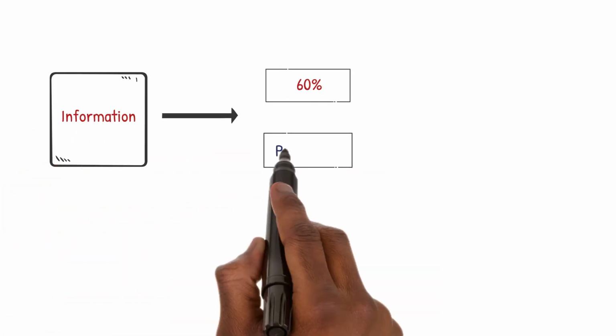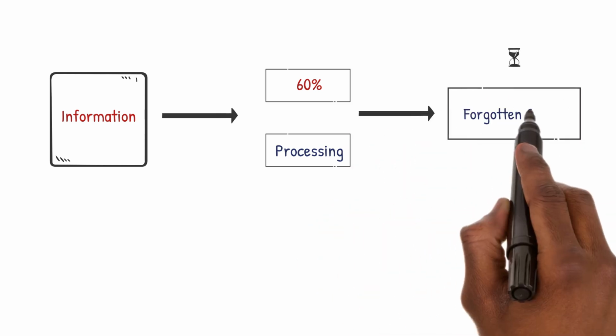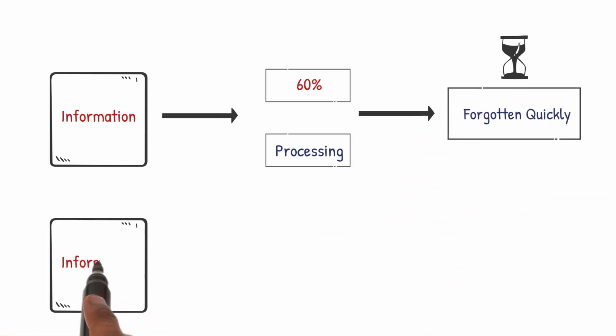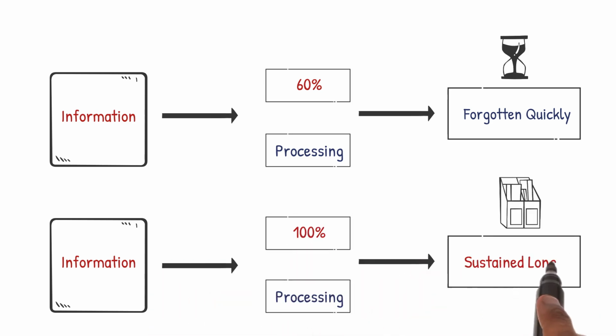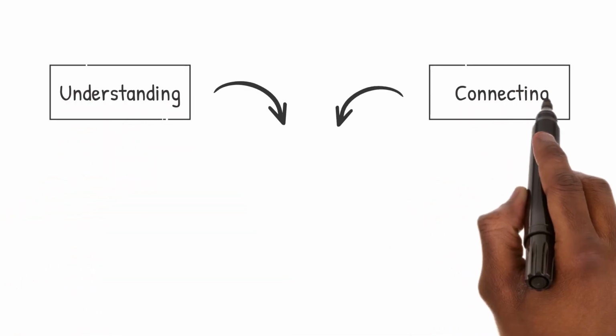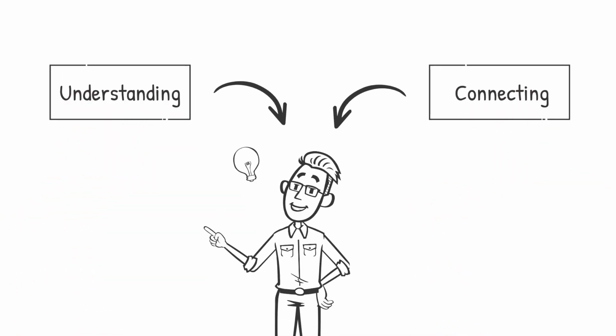Craik and Lockhart's levels of processing model says that how deeply we process information affects how well we remember it. The deeper and more meaningful the processing, the better we remember. This means understanding and connecting information helps us retain it longer.